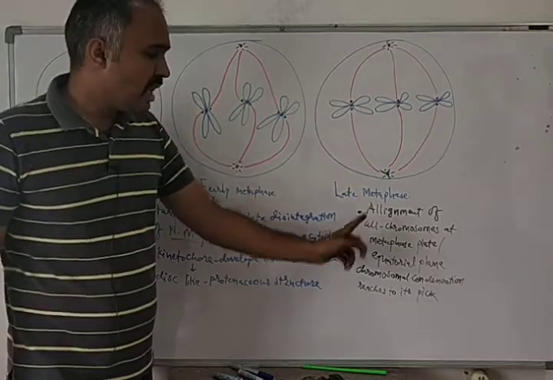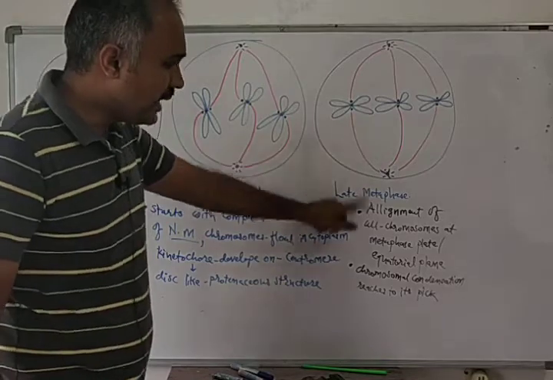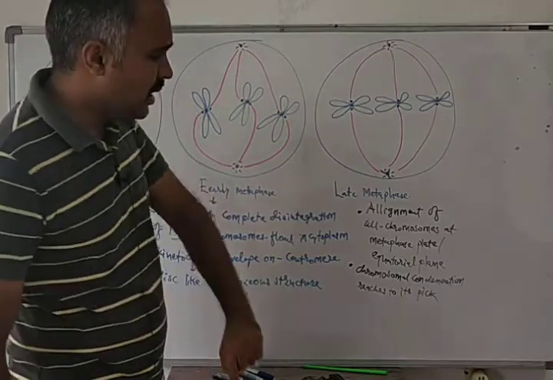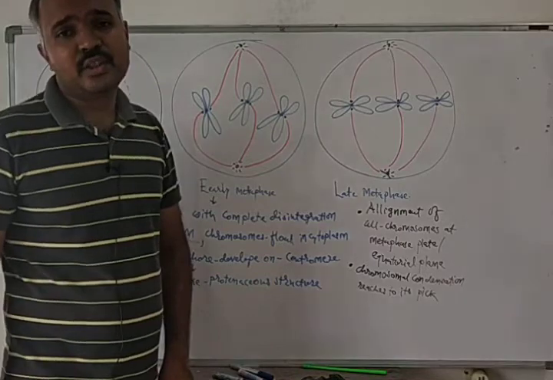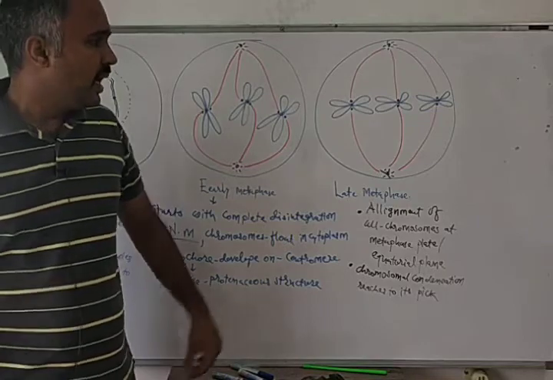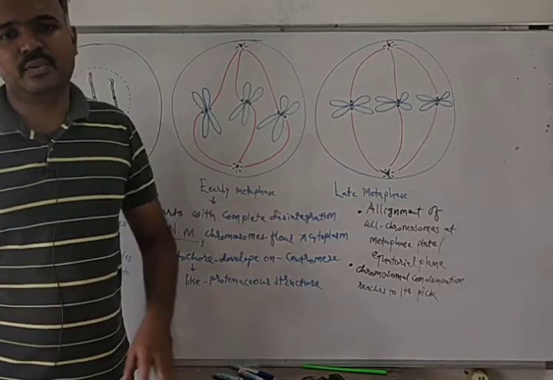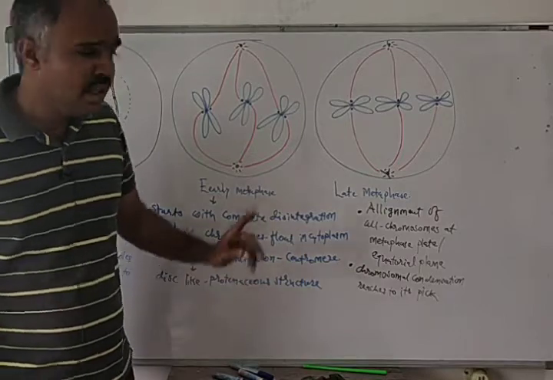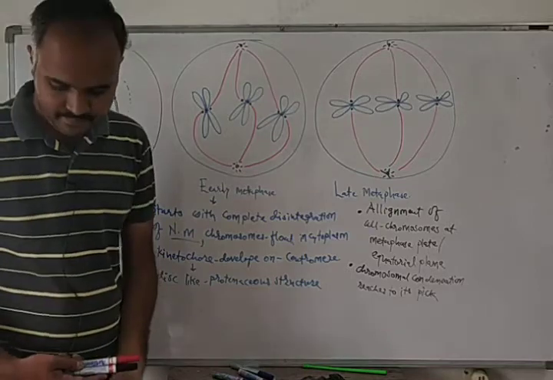In the late metaphase, there will be alignment of all chromosomes at the metaphase plate or equatorial plate, and this alignment is done by spindle fibers. During late metaphase, chromosomal condensation reaches its peak, and we can study the size and number of chromosomes. This is all about metaphase. In the next slide, we will talk about anaphase, and then we will learn about telophase.